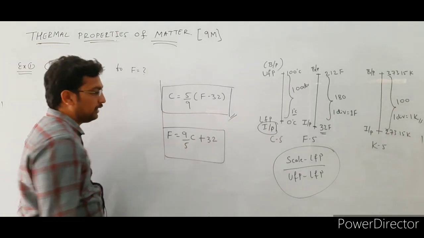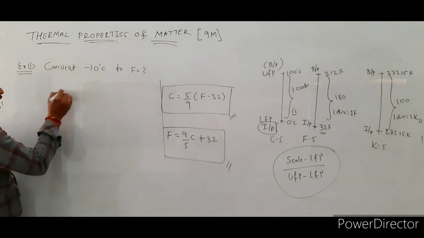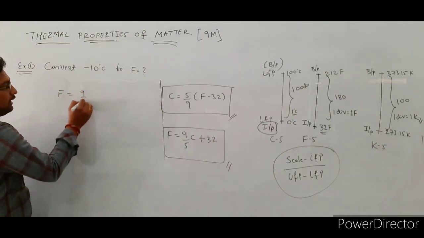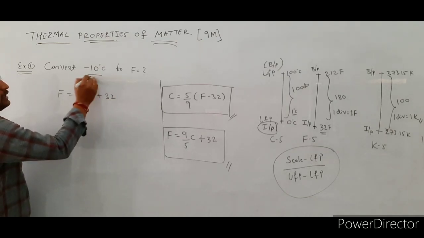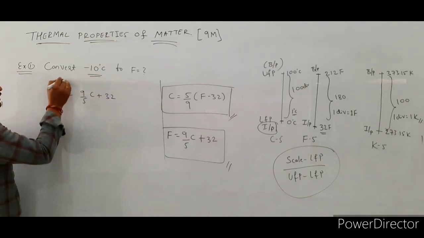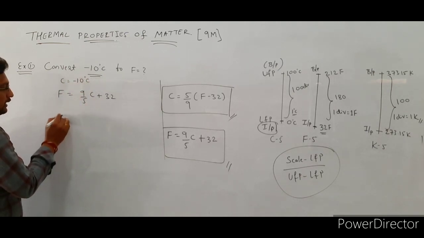So here we are using this formula. Write the formula: F is equal to 9 by 5 C plus 32. Here the Celsius value is given, C is equal to minus 10 degrees Celsius, so substitute the C value.